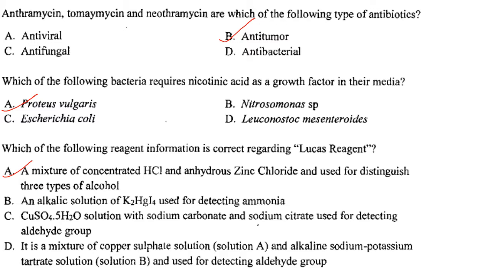Answer is option B. Then which of the following bacteria requires nicotinic acid as a growth factor in their media? So it is Proteus vulgaris. Answer is option A. Which of the following information is correct regarding Lucas reagent? So a mixture of concentrated HCl and anhydrous zinc chloride is used for distinguishing three types of alcohol. So answer is option A.